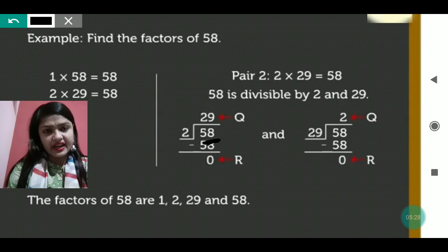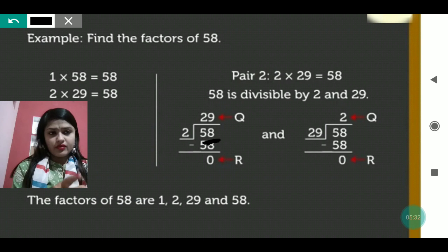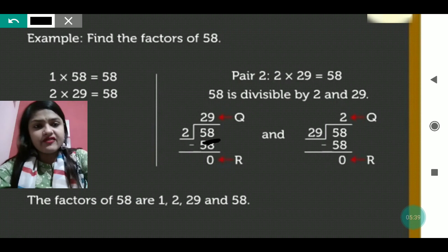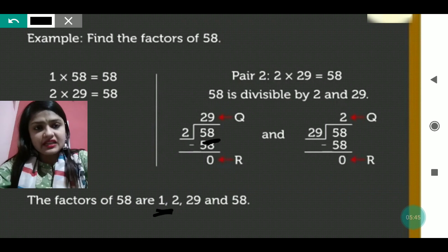29 as a quotient we are getting. And if we divide 58 by 29, then also we are getting 2. It means, what are the factors of 58? 1 is the factor of all the numbers, as we have already discussed. Now what are the rest of the factors? 1, 2, 29 and 58.